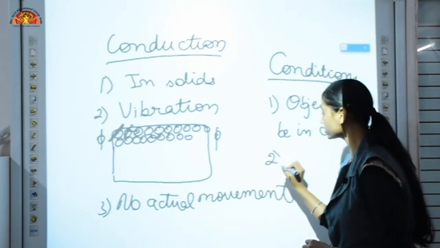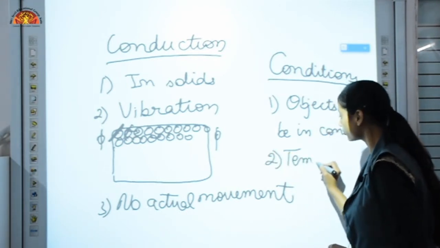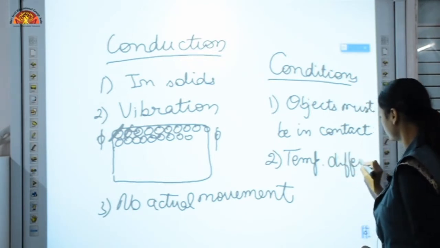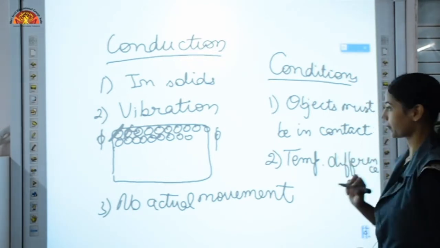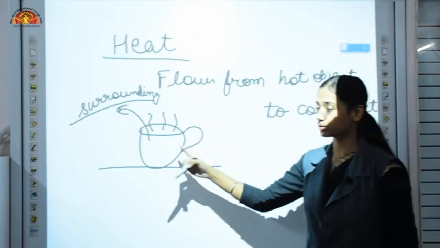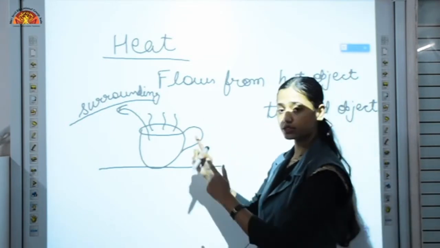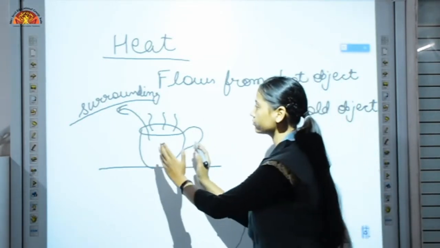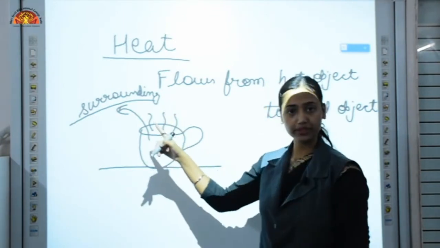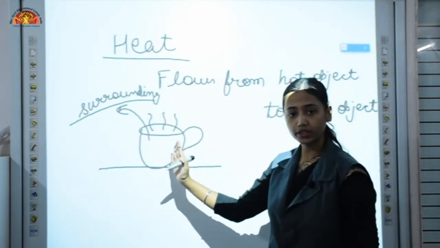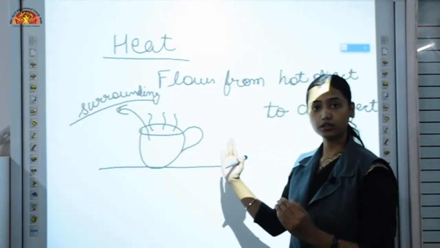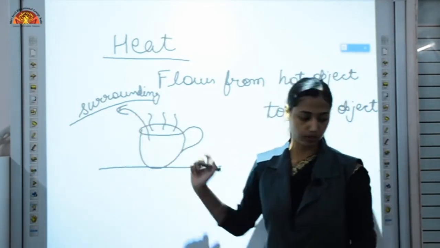And the second condition is there should be a difference in their temperature. In the case of our cup of tea, the two objects were in contact with each other, this cup of tea and the surroundings were touching each other, and there was a temperature difference. The cup was hotter and the surroundings were cooler. So that's why heat flows from the hotter to the cooler object.